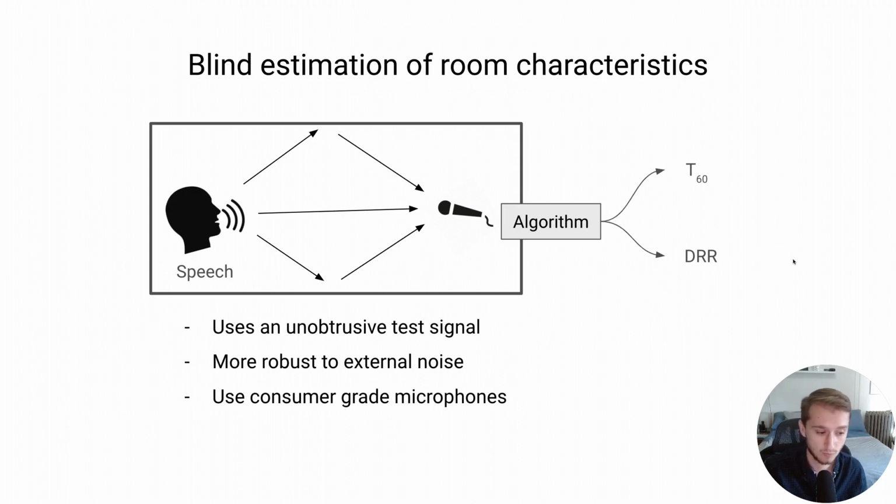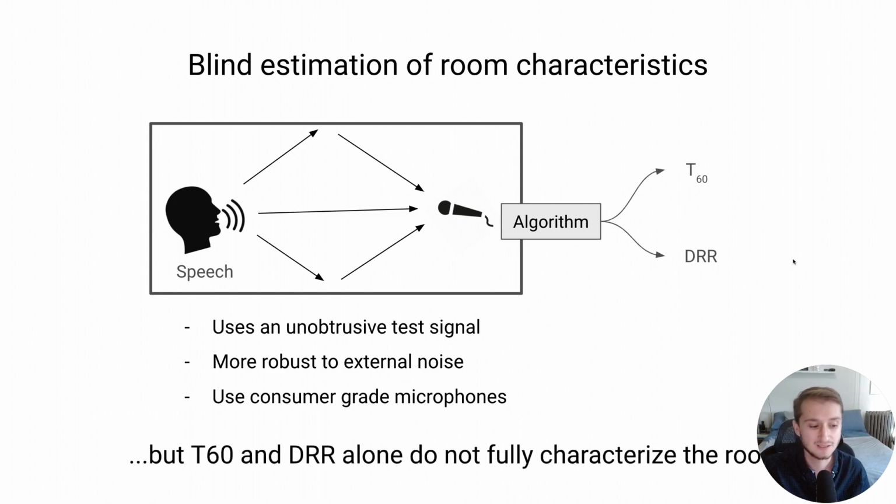This tends to be more robust to external noise, and we can use a speech signal as well as consumer-grade microphones. But the problem is that the T60 and the DRR alone, even if their estimation is accurate, do not fully characterize the room, which is a challenge for creating virtual sound sources, essentially. And we would also need to consider things like material properties within the room, geometry, and others.